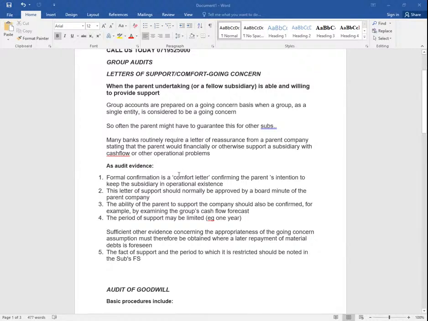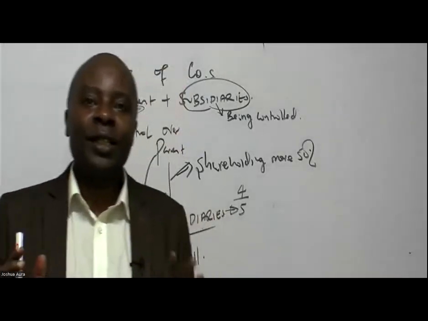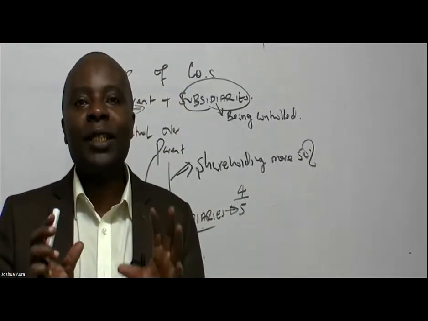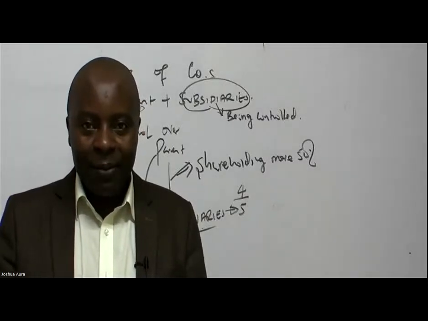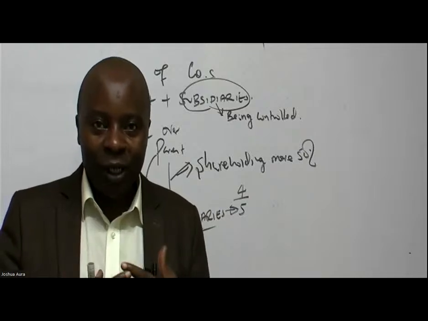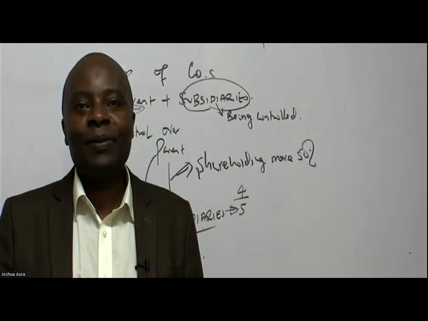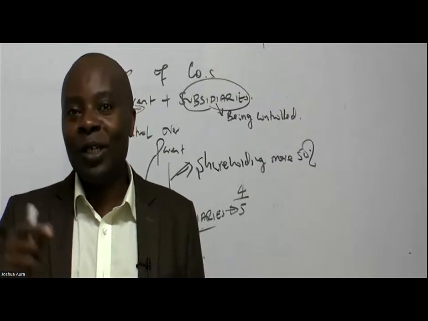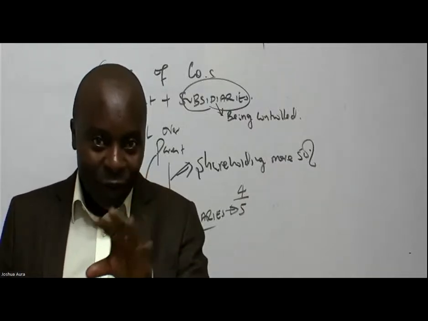So as audit evidence, what are my audit procedures, ladies and gentlemen? I would want to hear this from you. What kind of audit evidence will you be able to gather for you to really be comfortable also as an auditor that this subsidiary will be supported? So regarding this support letter, comfort letter that, for example, you have received from the parent company that, hey, we know that this subsidiary is really struggling, but hey, we choose to stand with it. We choose to stand with it. So before you take this straight away to your working papers as a very good support letter, what other things are you going to look at?